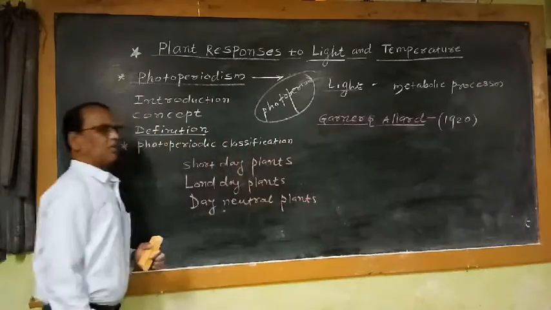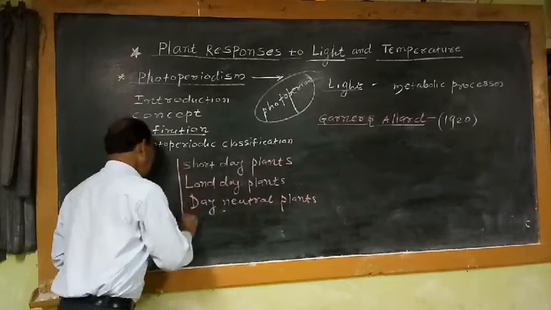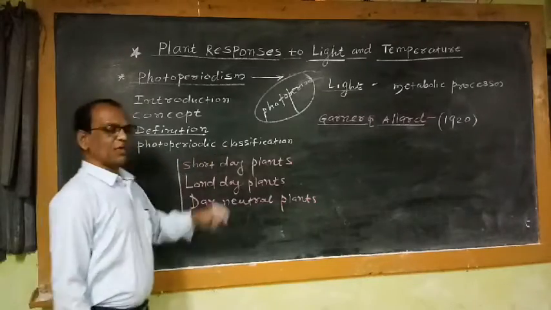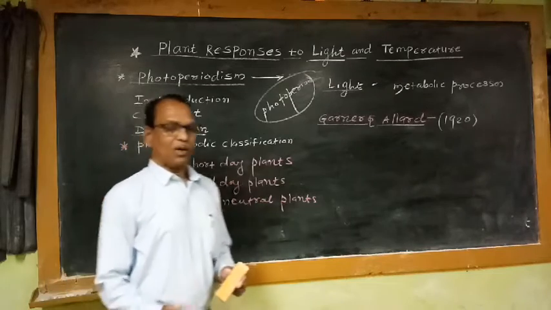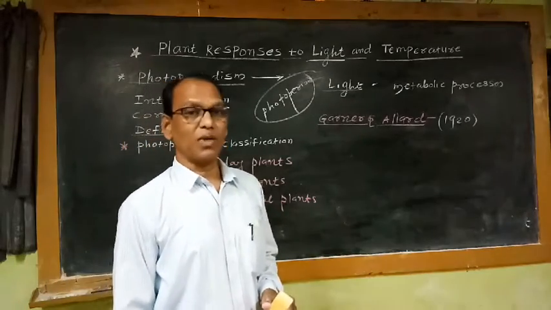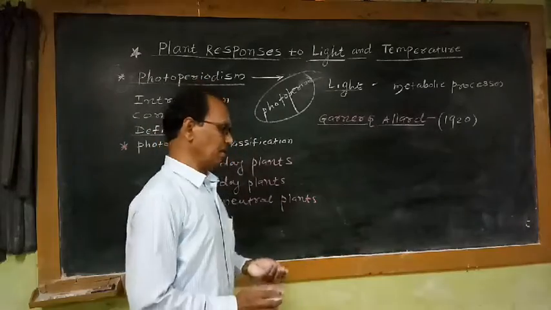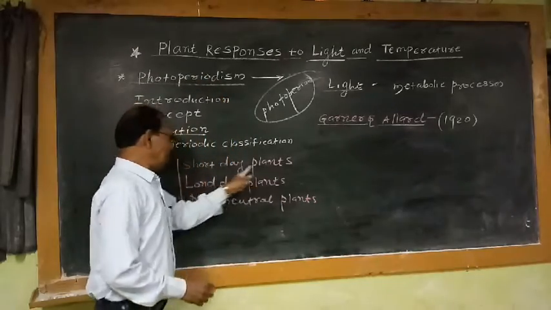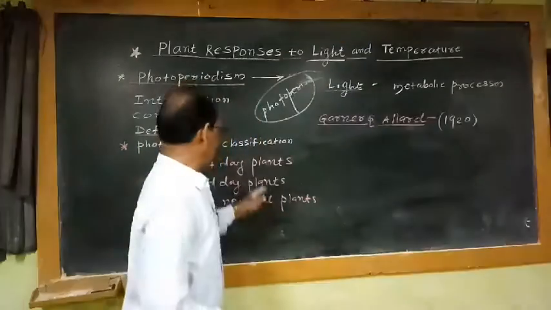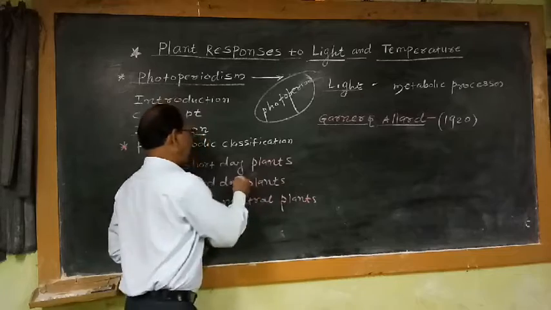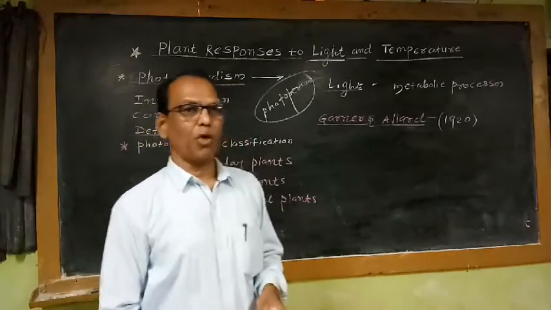Which is the criterion used by Garner and Allard for the photoperiodic classification of plants? The day length, or photoperiod in a 24-hour cycle. Photoperiod means day length. Short day plants are those plants which require a short photoperiod for the initiation of flowering. Long day plants are those plants which require a long photoperiod for the initiation of flowering.